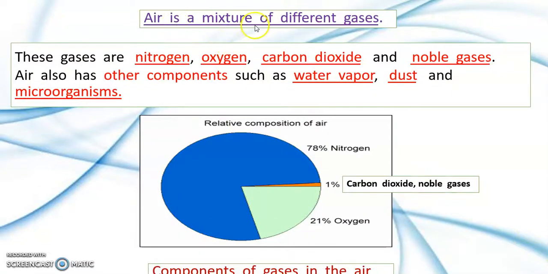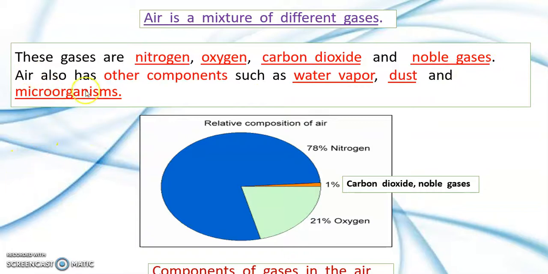Air is a mixture of different gases. These gases are number 1, nitrogen, number 2, oxygen, number 3, carbon dioxide, and number 4, noble gases.